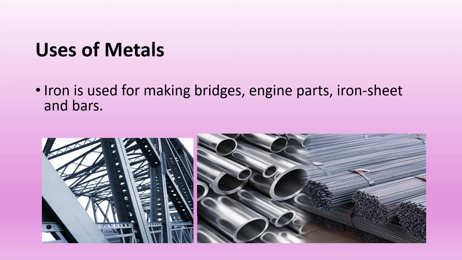Iron is used for making bridges, engine parts, iron sheets and bars. It is used in making nails, bolts, tools, pipes, machinery and automobile parts. It is also used in the construction of buildings. Iron is also used to manufacture steel.